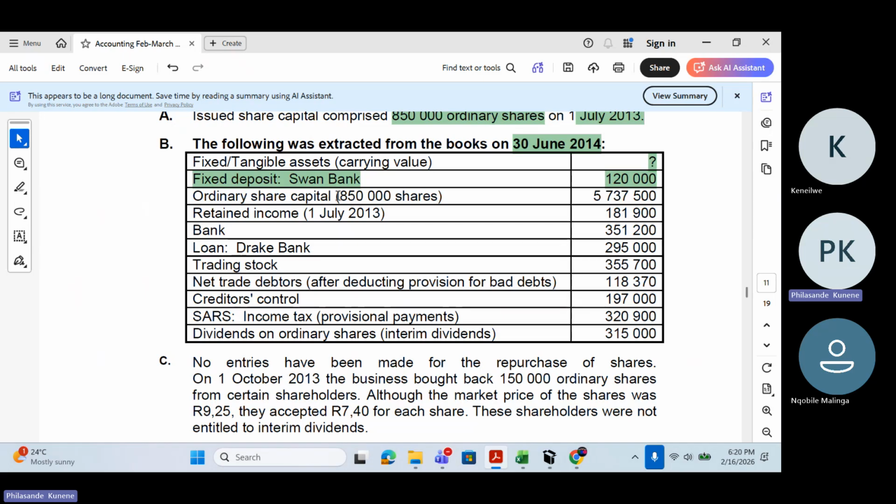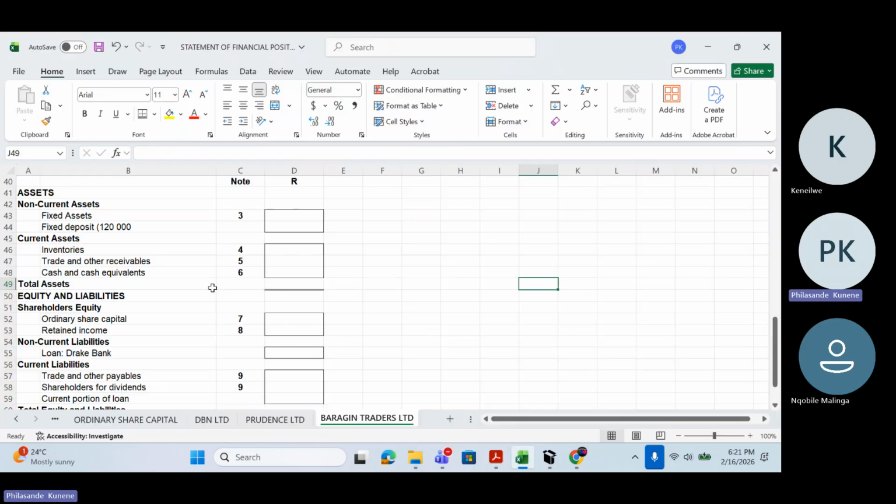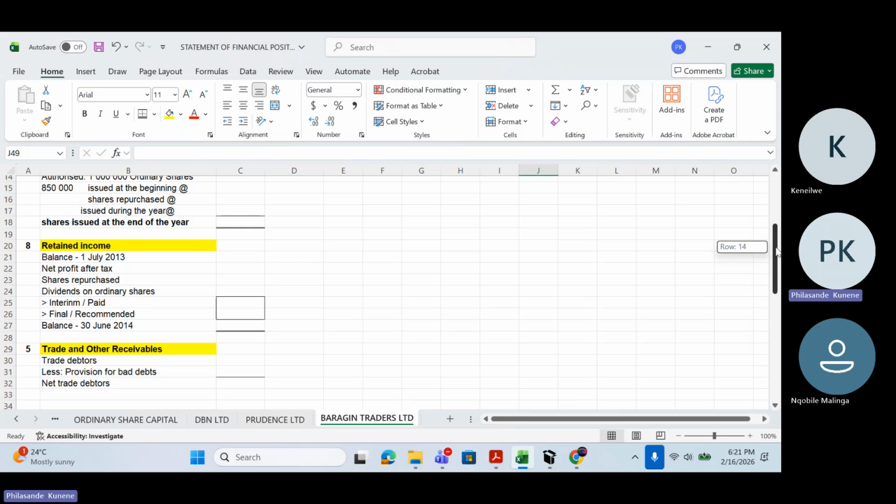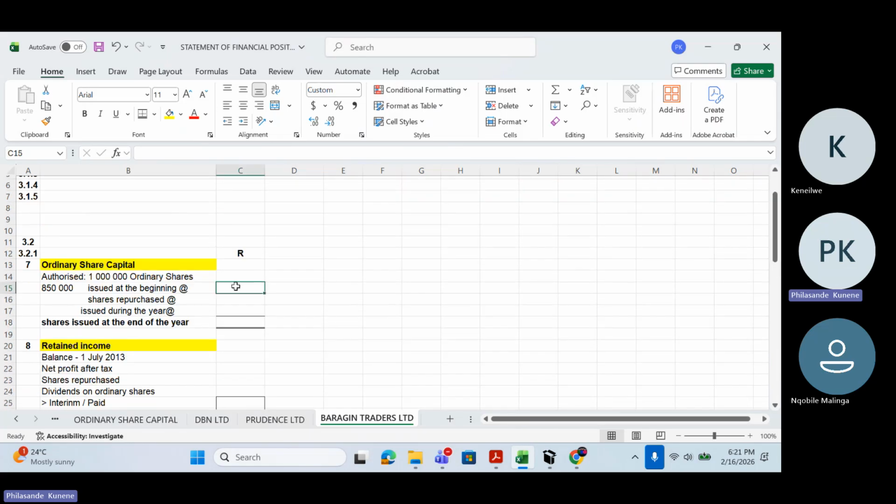Ordinary share capital, 850,000 shares were issued. The amount is 5,737,500 rands. But I don't know whether this is the value at the end or the value at the beginning. So I don't know whether I should put it as the value for shares that were issued at the beginning, or the value for shares that were issued at the end.